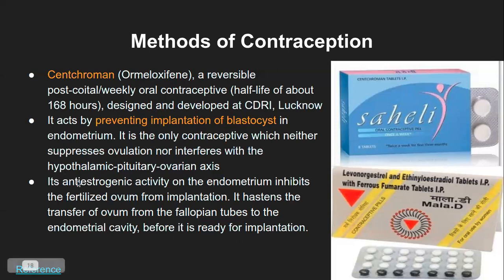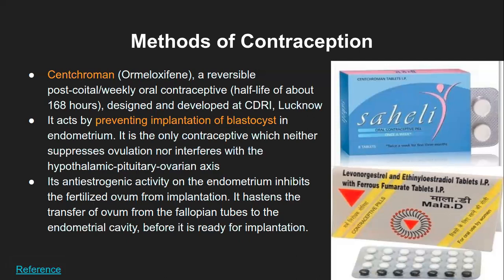The centchroman also has certain anti-estrogenic activity, and because of this anti-estrogenic activity, it acts on the endometrium, that inhibits the fertilized ovum for implantation, and it will hasten the transfer of the ovum from the fallopian tube to the endometrial cavity. So like in the regular course of time, the ovum which is present in the fallopian tube will stay there until it fertilizes, then it forms morula, and then it comes down to the uterus and so on, right? That is a normal course of action.